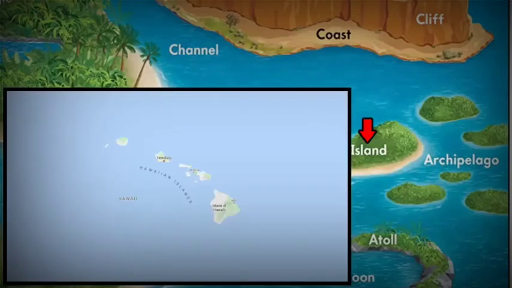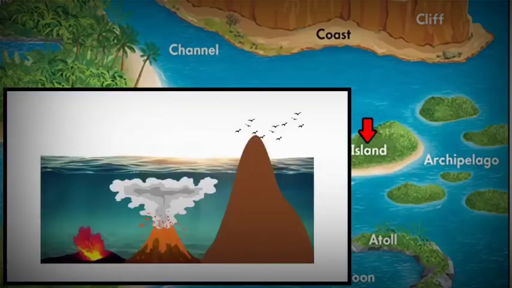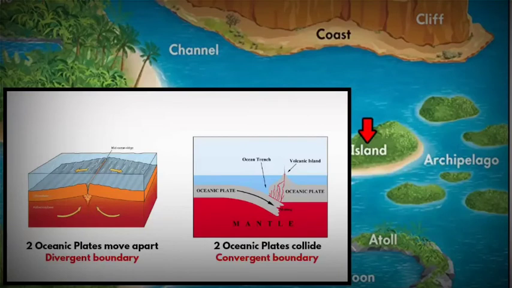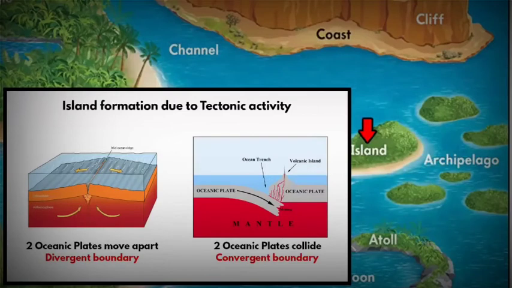When you take a look at the islands of Hawaii, they were formed by underwater volcanoes. Volcanoes would keep erupting. As a result, land starts to form underwater. This land would keep on rising up as the volcano erupted. Over thousands of years, the land would go above the water, forming a seamount, and that is how an island is formed. But if you go back a little and try to understand how volcanoes occur under sea, then you will realize that when two oceanic plates collide or move apart, it leads to the formation of volcanic islands. So even tectonic activity plays a role in island formation.